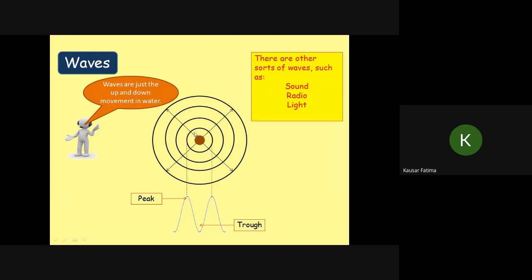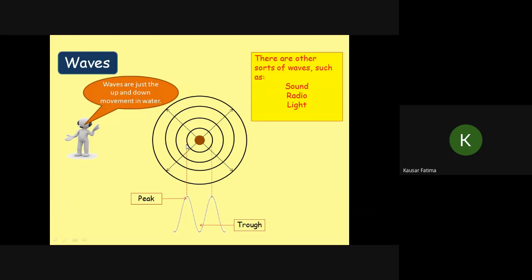So the line shows the crest and the gap shows the trough here. And the distance between two successive crests is a wavelength. So it means the distance between two thick lines is also a wavelength. It means from one to this.